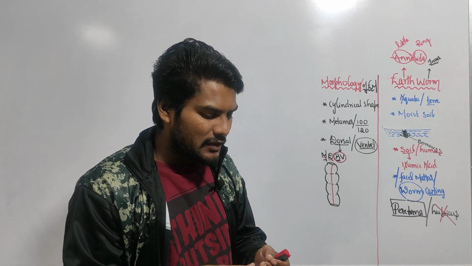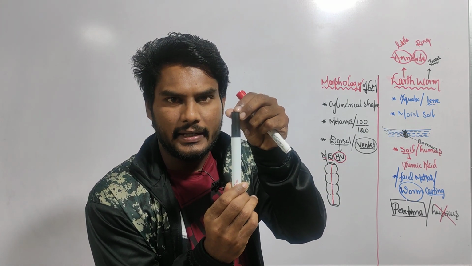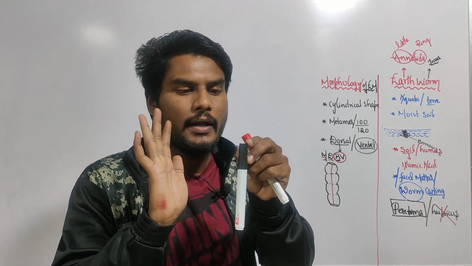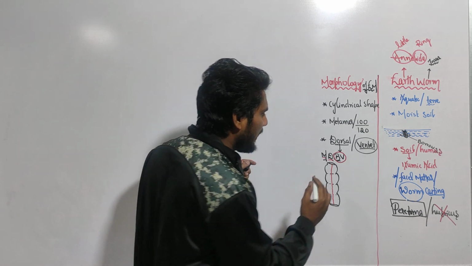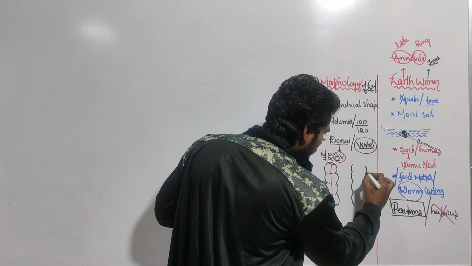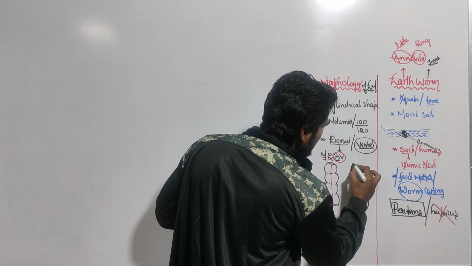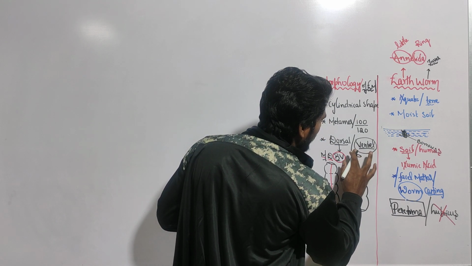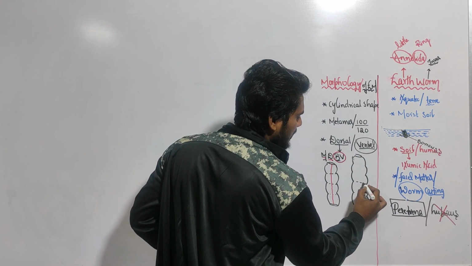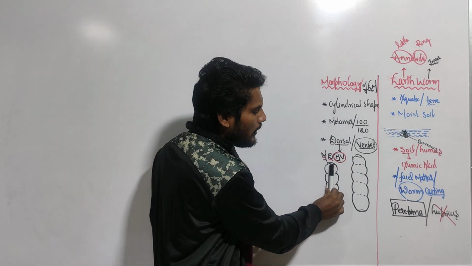Okay, now come to the ventral surface. Till now we read about this. Now you have to turn the earthworm like this. Now what surface of the earthworm is this? It is the ventral surface. How can you identify the ventral surface? Let me make the diagram. This is the earthworm, and this is the ventral view of the earthworm, which has a number of segments like this. This is the dorsal view and this is the ventral view.